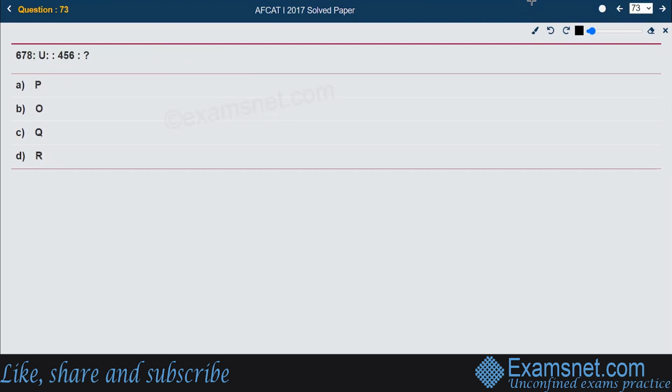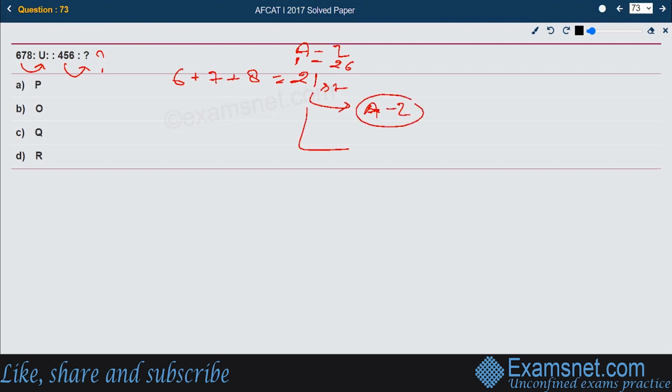Next, 678 is to U, then 456 is to what? Let us add 6 plus 7 plus 8. How much is this? 13 plus 8, 21. In the English alphabet from A to Z, if you assign A as number 1 and Z as number 26, then the 21st letter is nothing but U. So what they have done is they have added the numbers together. Whatever sum it becomes, they put that letter out of A to Z as the second one.